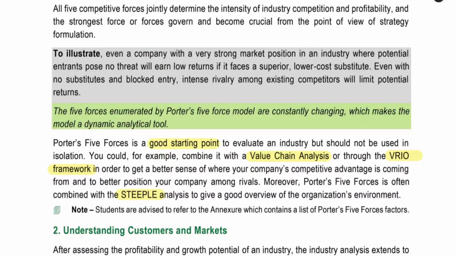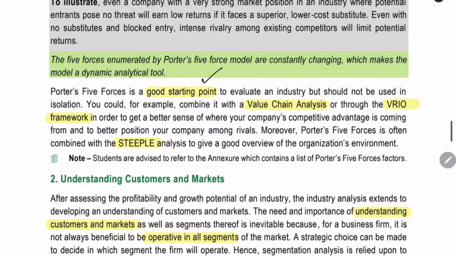Now we have come to an end of the 5-force model. The 5-force model is a very good starting point, but you have to do more research. You have to combine it with value chain analysis or the VRIO framework. This VRIO framework we do not have in the syllabus, or else we will have it in the upcoming chapters, I think so. But in this chapter, it is not explained. If you combine it and then use it, it will be a very good analysis, they are telling.